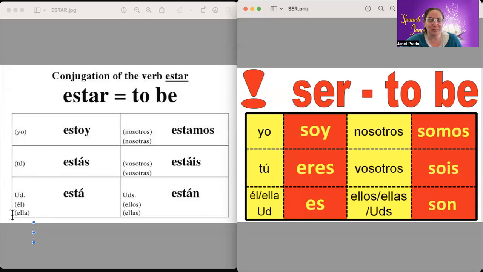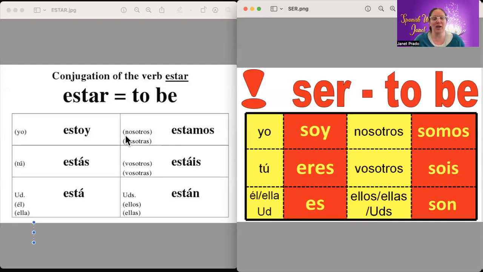Okay, so the next one, when you're talking about we are in the house, you would say nosotros estamos en la casa. Now, if you have a mixed group of men and women, you use nosotros, okay? Now, if it's just a group of women, it's going to be nosotras estamos en la casa.